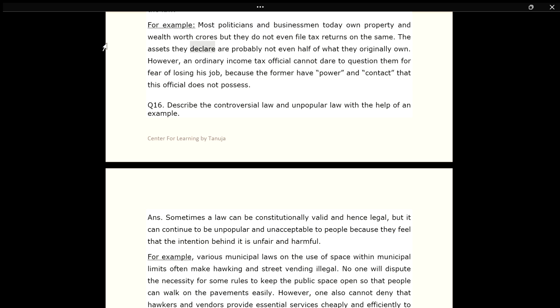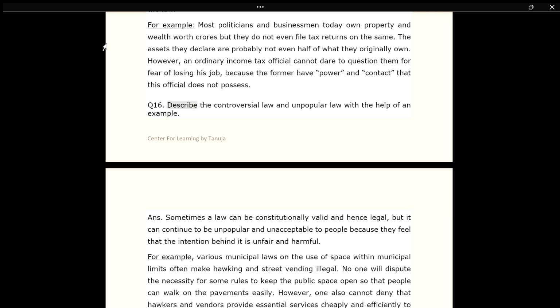The assets they declare are probably not even half of what they originally own. However, an ordinary income tax official cannot dare to question them for fear of losing his job, because the former have power and contact that this official does not possess.